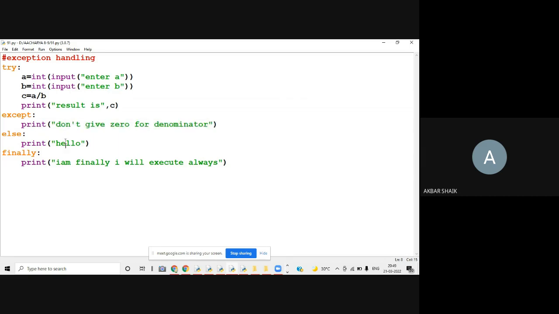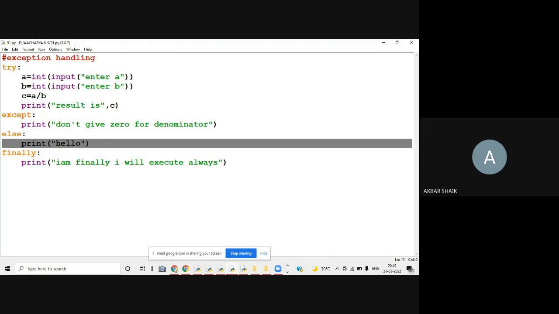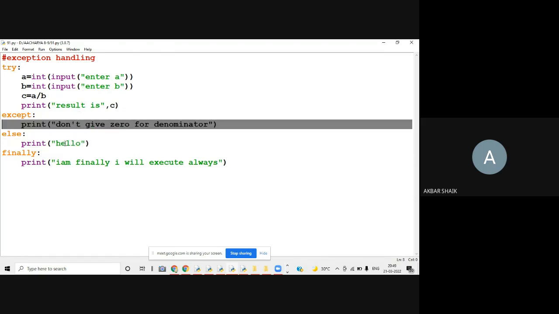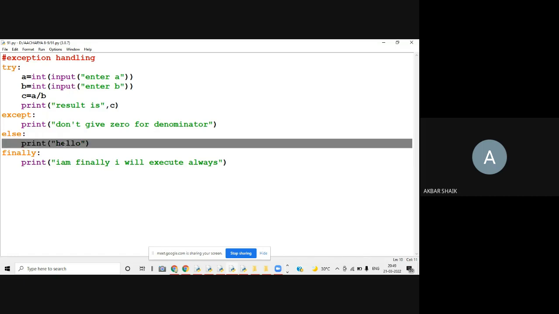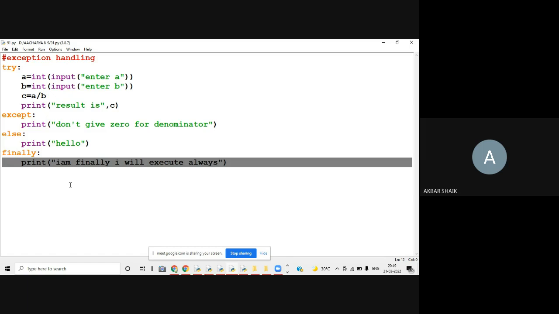What about else block? Else block is, if there is no exception, then only this else block will be executed. What about finally block? Finally block will be executed if any exception occurred also. If there is no exception also, finally will be executed. So there is no relation between the exception and the finally block. Exception occurred or not occurred, it doesn't matter. Finally will always be executed.